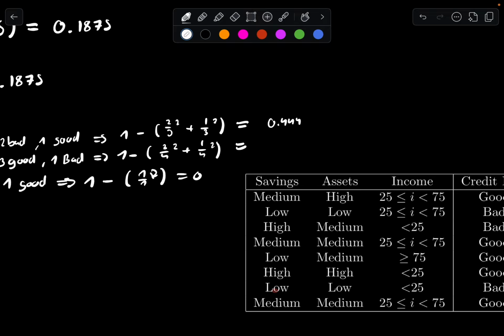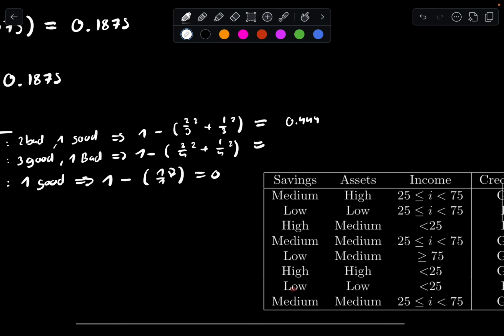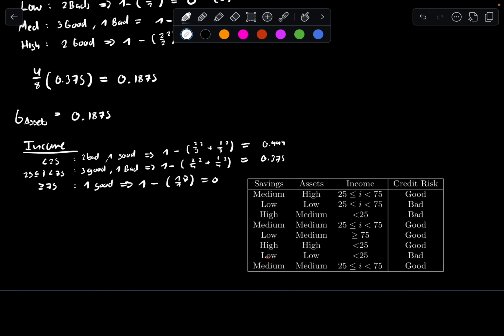The next one is 1/4 and 3/4, so that gives 3/8, 0.375.